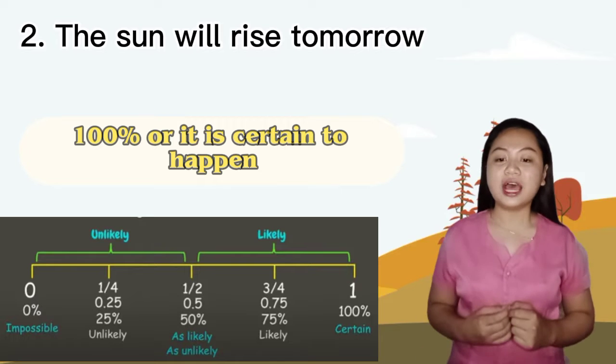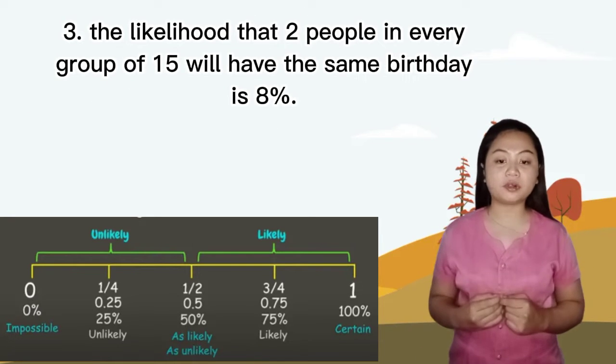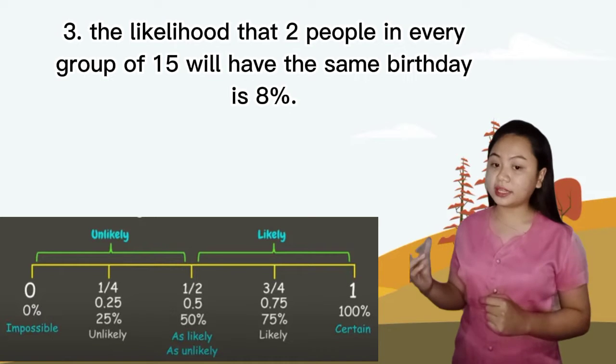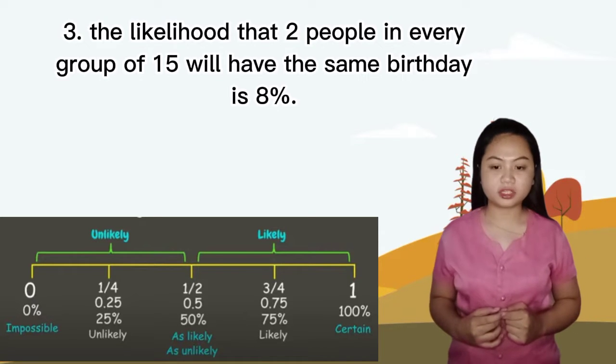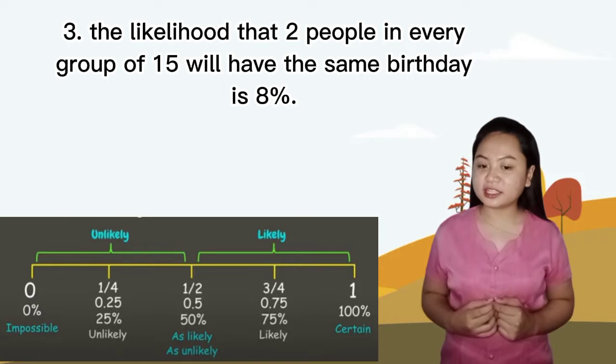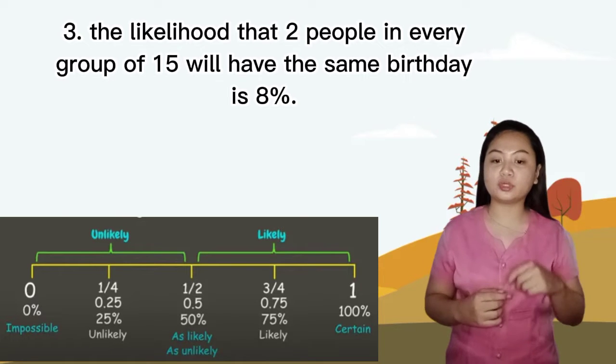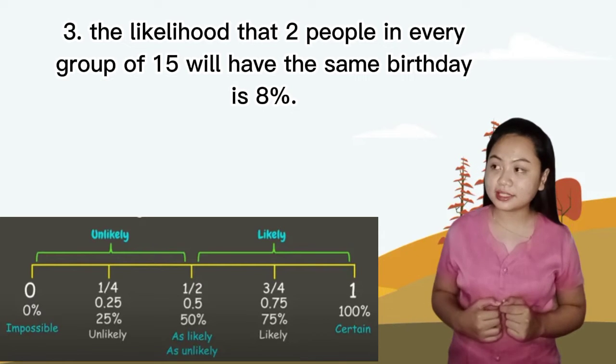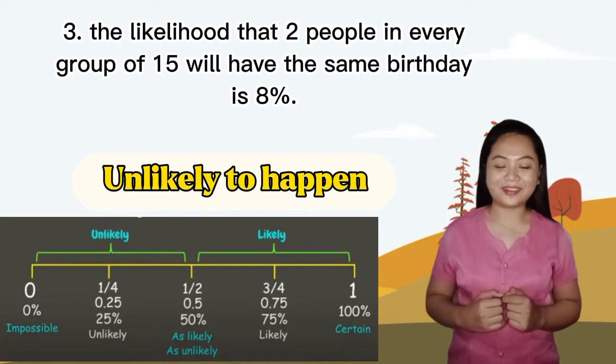For our third, the likelihood that 2 people in an everyday group of 15 will have the same birthday is 8%. Since 8% is close to or between 0 to 25%, therefore the event is unlikely to happen.